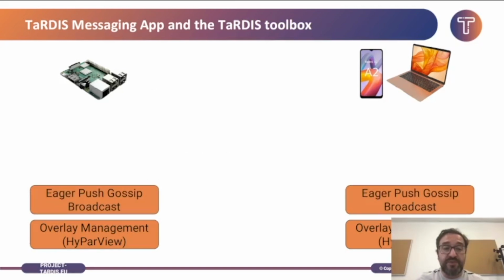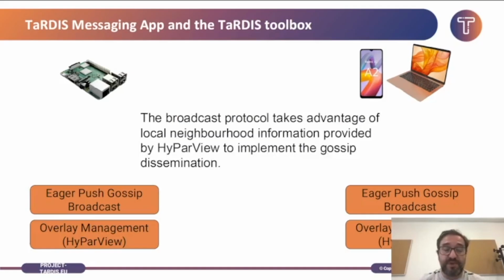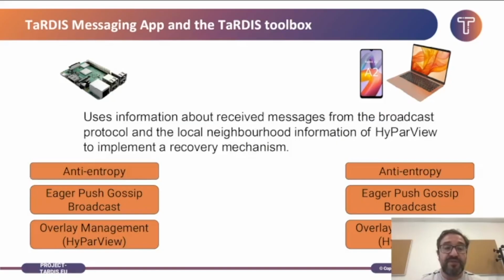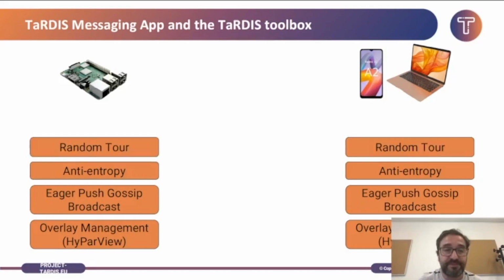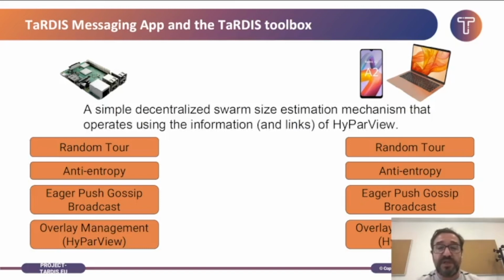We also have a neighbor push gossip broadcast, which is a simple broadcast protocol that takes advantage of the neighbor information maintained by the local instance of Hyper-V to implement a gossip mechanism. We also have an anti-entropy protocol that uses the same information about neighbors to recover messages that might have been lost by a node. And we also implemented random tour. Random tour is a distributed protocol that allows nodes to estimate, using periodic messages, the size of the system.